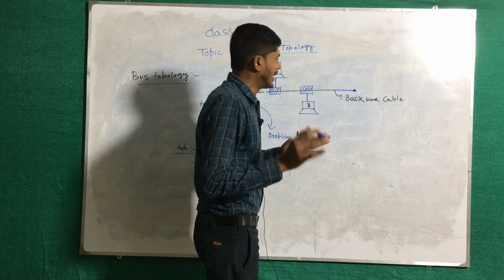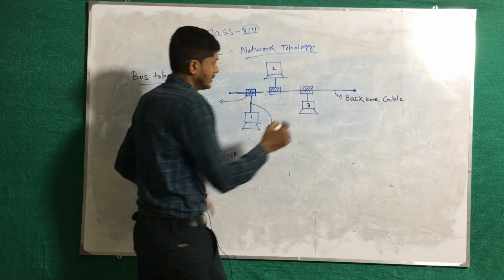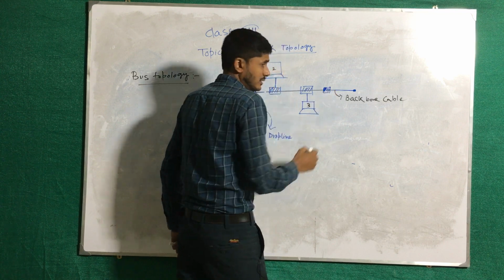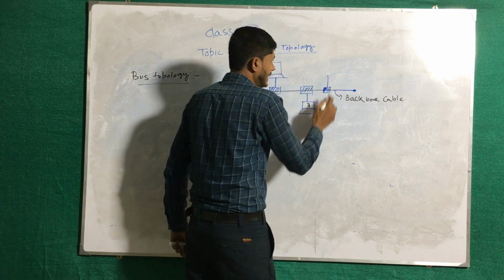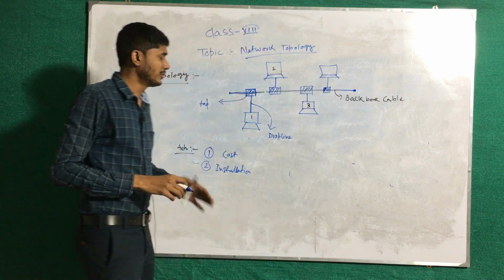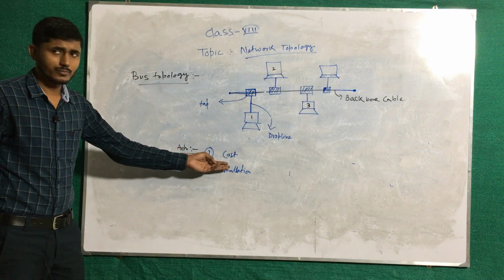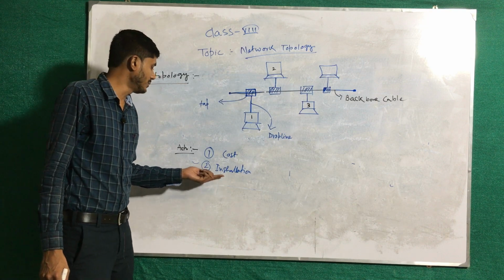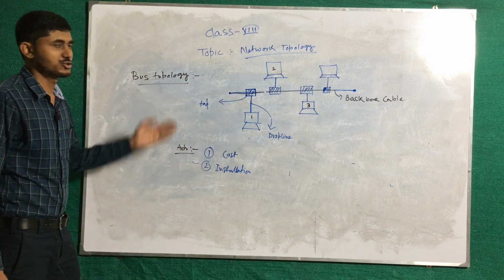Suppose we want to install a new machine. We will have to install a tap here and a new drop line here and a new machine is easily installed. So the advantages are cost, it is less costly, and installation process is simple. These are the main advantages of bus topology.